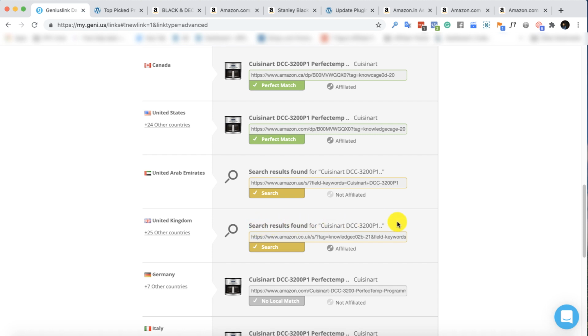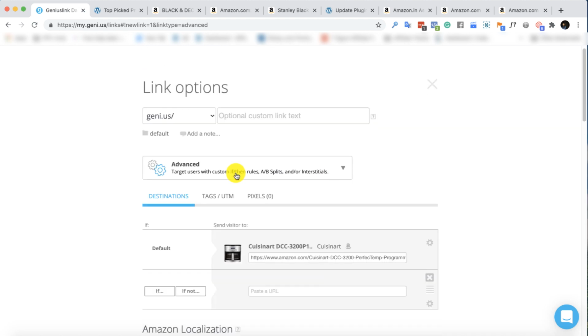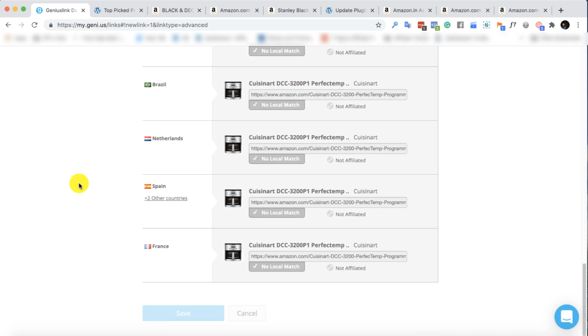That means this product is not available in UK. But in all other countries, this product is available, and this tool has automatically picked that, which is like unbelievable. You just give one link of the product and it is automatically picking all of the affiliate links from all of the stores, right? As soon as you do it, just go there and click on save.